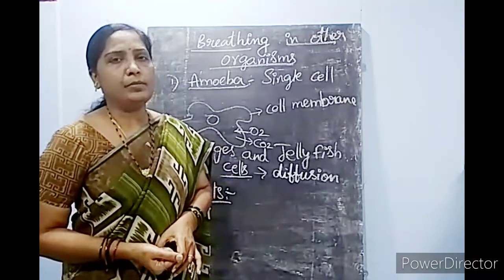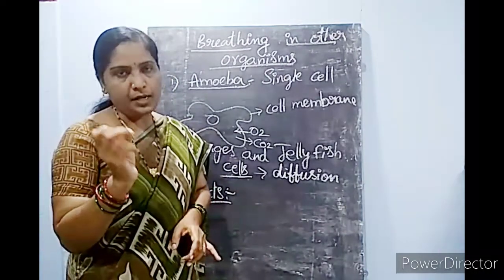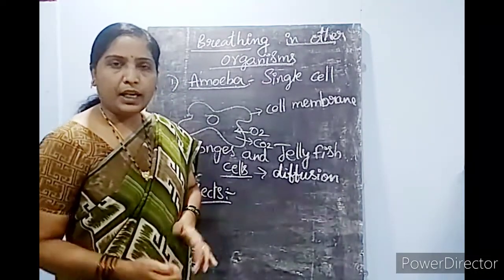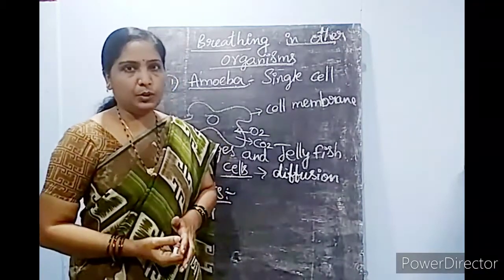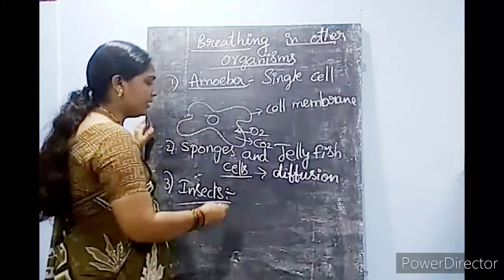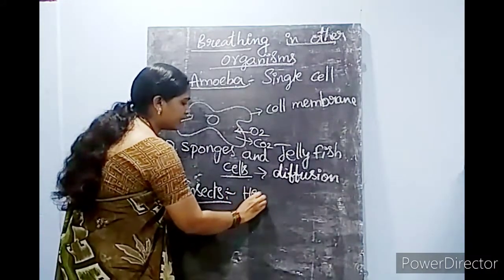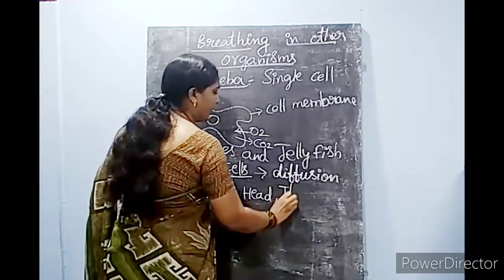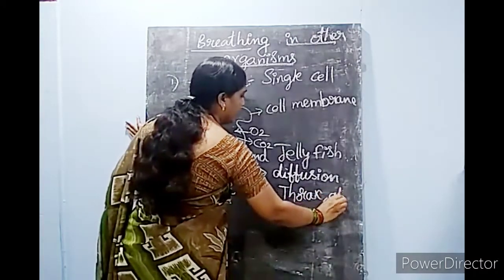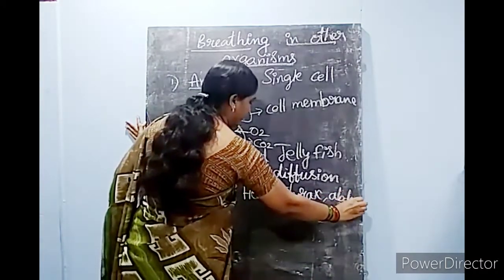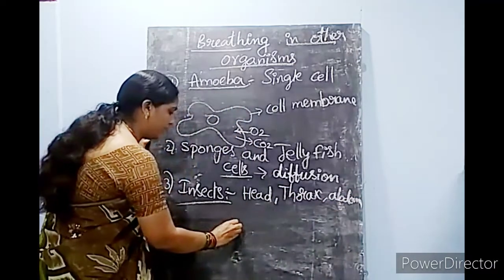These animals have tiny pores on their body, and you all know that the insect's body is divided into three parts: head, thorax and abdomen.